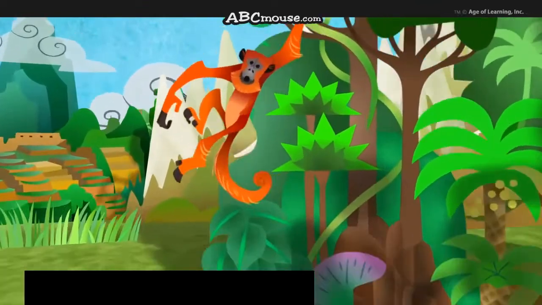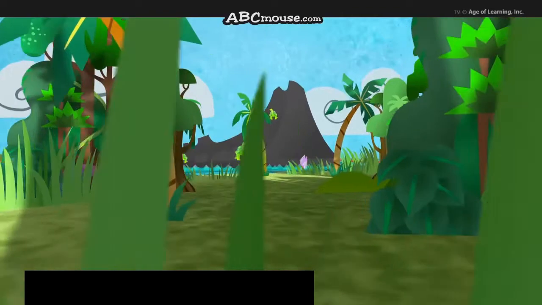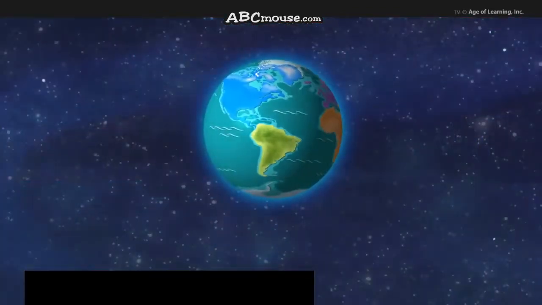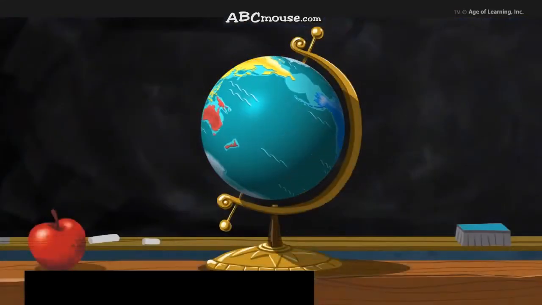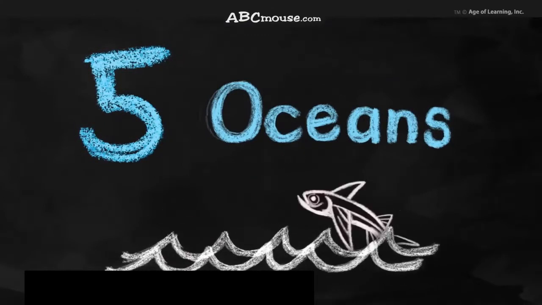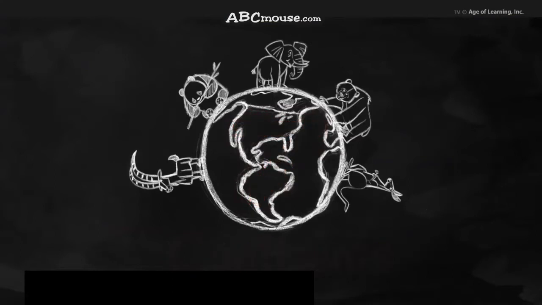Millions of animal species live there. You'll find them all over the place.